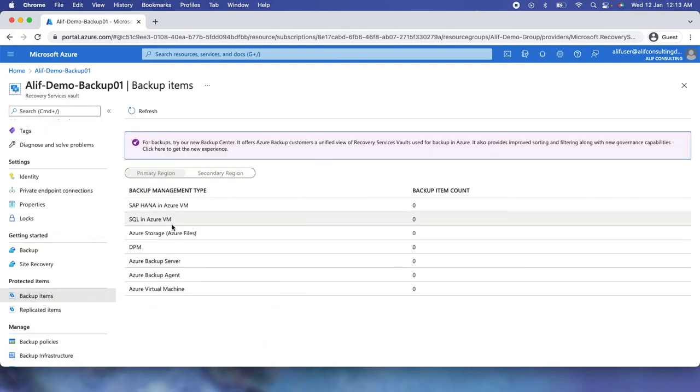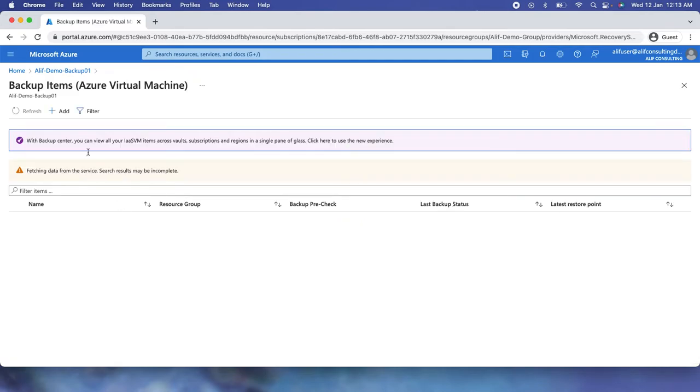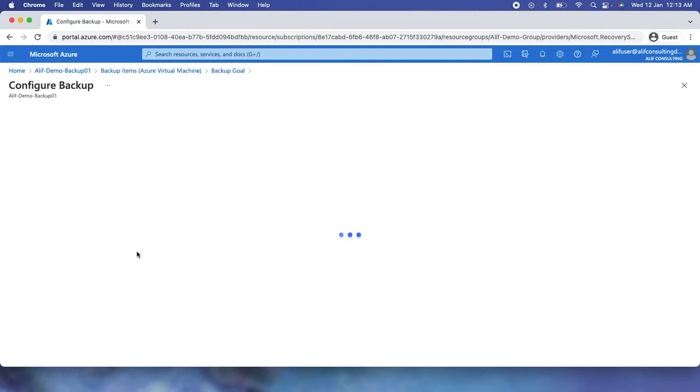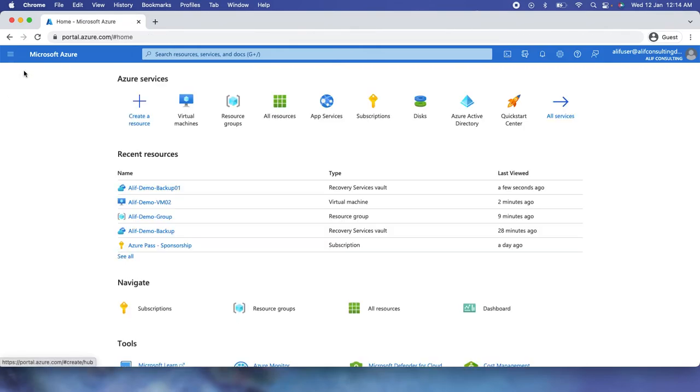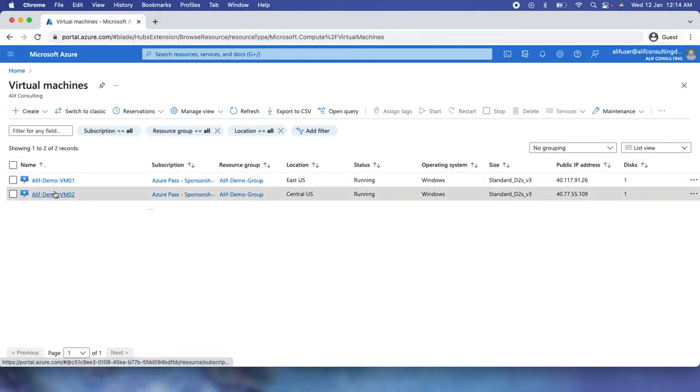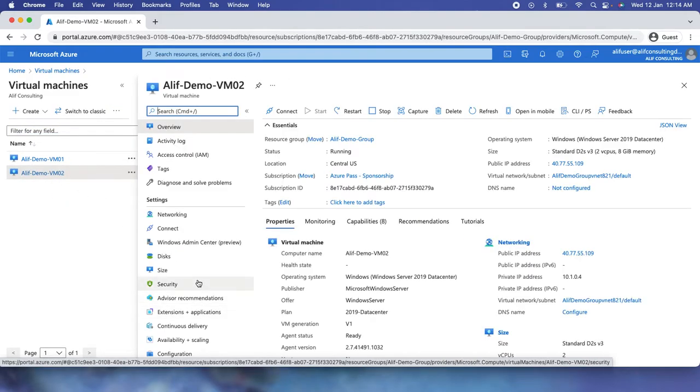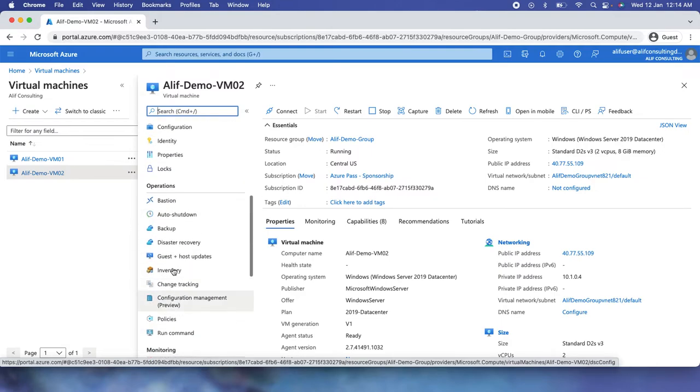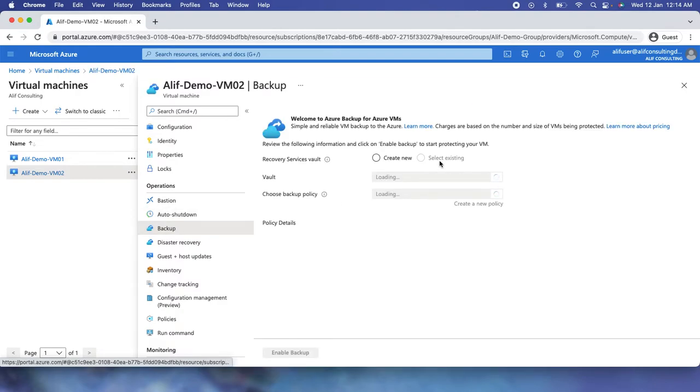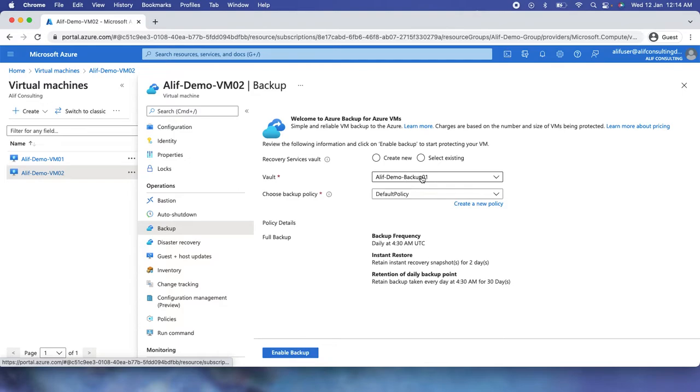Backup items, Azure VMs, add, backup, and no, it's not working for me. So let's do one thing. Let's go back to the VM and enable the backup from there. So I'm on the VM02. I do have a toggle here to enable the backup as well. So I just need to go to operations, and here I can enable the backup for this VM. So I'm going to enable the backup with the existing vault which I have created with the default policy, and click on enable.